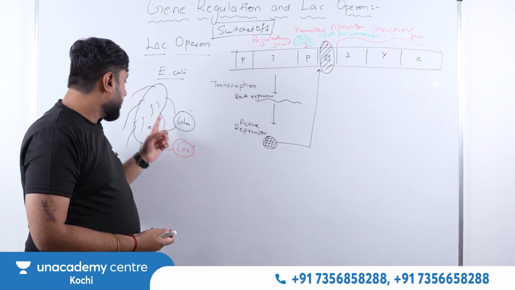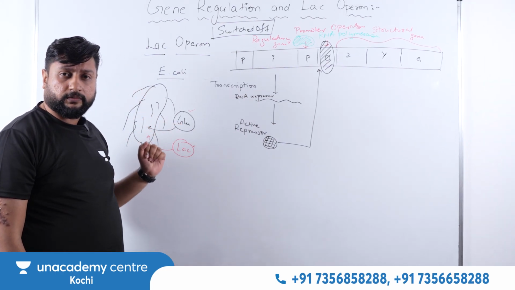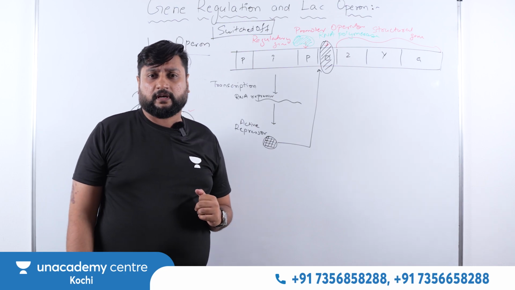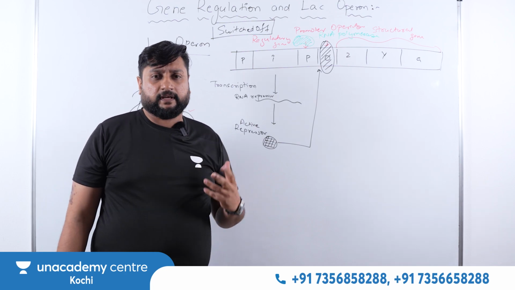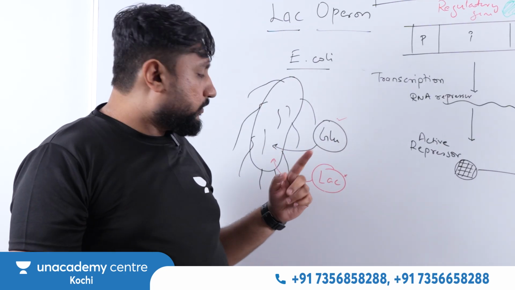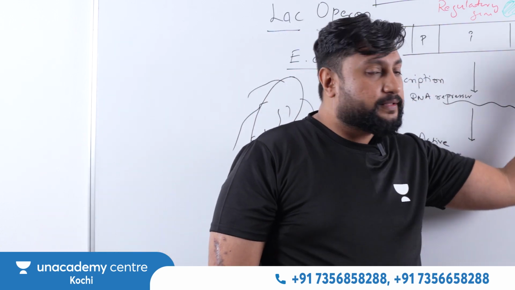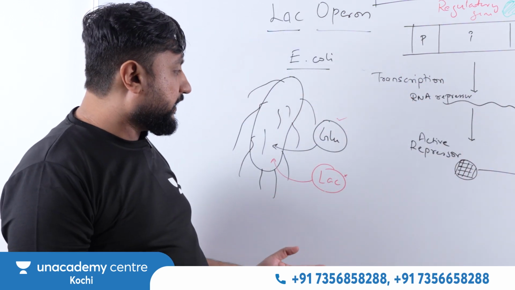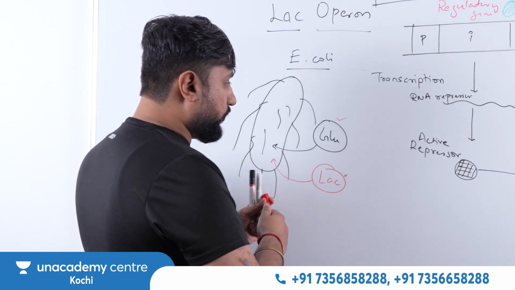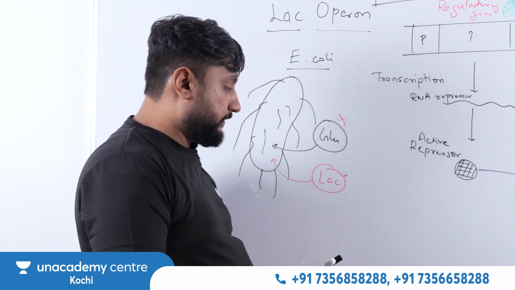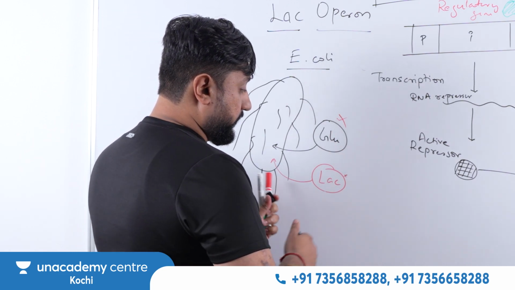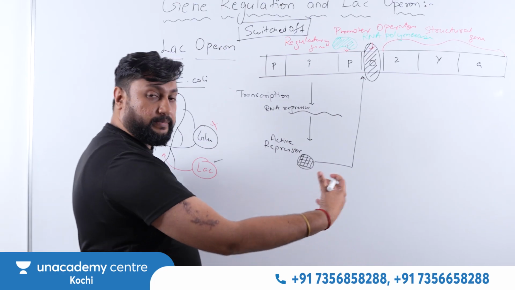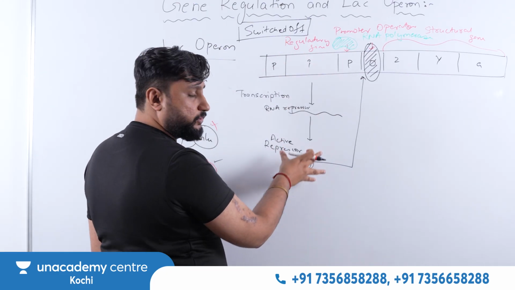And it's logical. So you see, when bacteria is feeding on the glucose, okay, in our intestine also E. coli is there. So when you are just feeding on the carbohydrates, glucose, easily, when they are feeding on the glucose, why do they have to unnecessarily make the enzymes that would do the metabolism of lactose? Now just imagine, now glucose is not available. Now what is there? You started to give the lactose. Now lactose will come into the system. So this is going to be a constitutive gene.